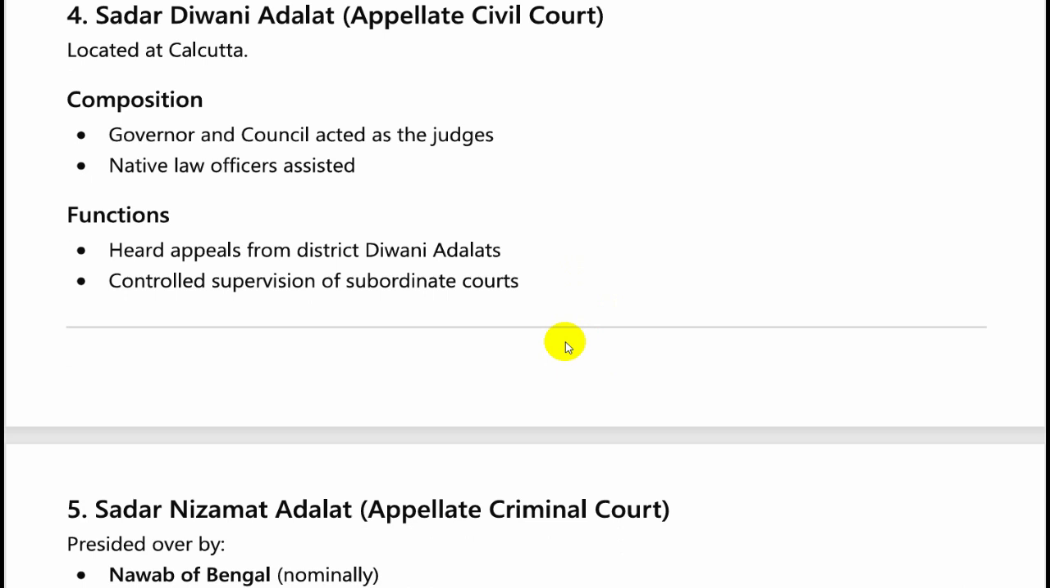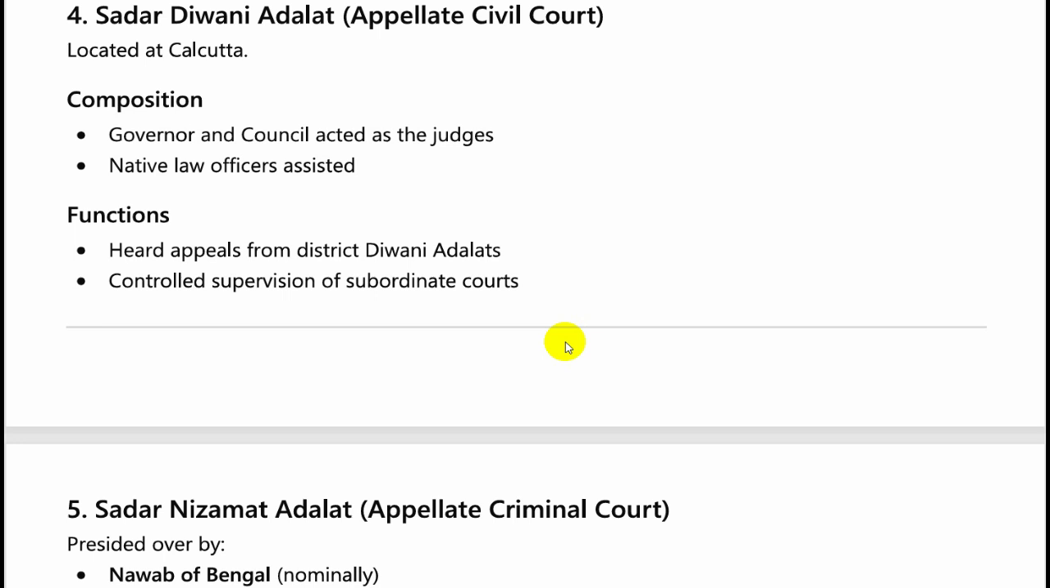The appeals of the civil court would go to Sadar Diwani Adalat. Diwani Adalats were the civil courts, and all appeals of the civil court would go to Sadar Diwani Adalat. Now, Sadar Diwani Adalat was composed of the governor and council. They acted as judges here in the Sadar Diwani Adalat, or the appellate civil courts. Native law officers helped the governor and the council. Their function was to hear appeals from the district Diwani Adalats.